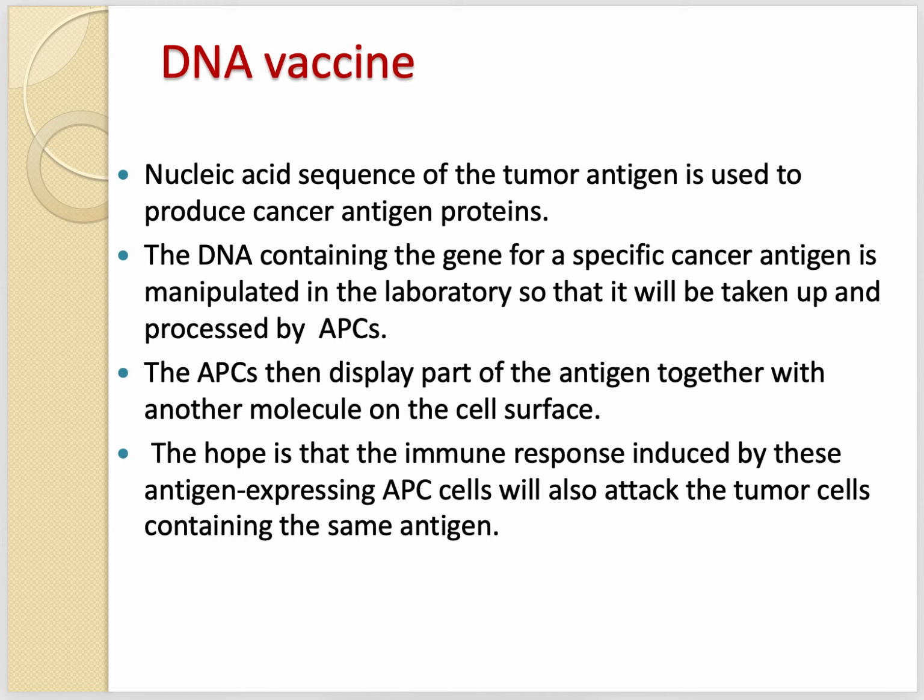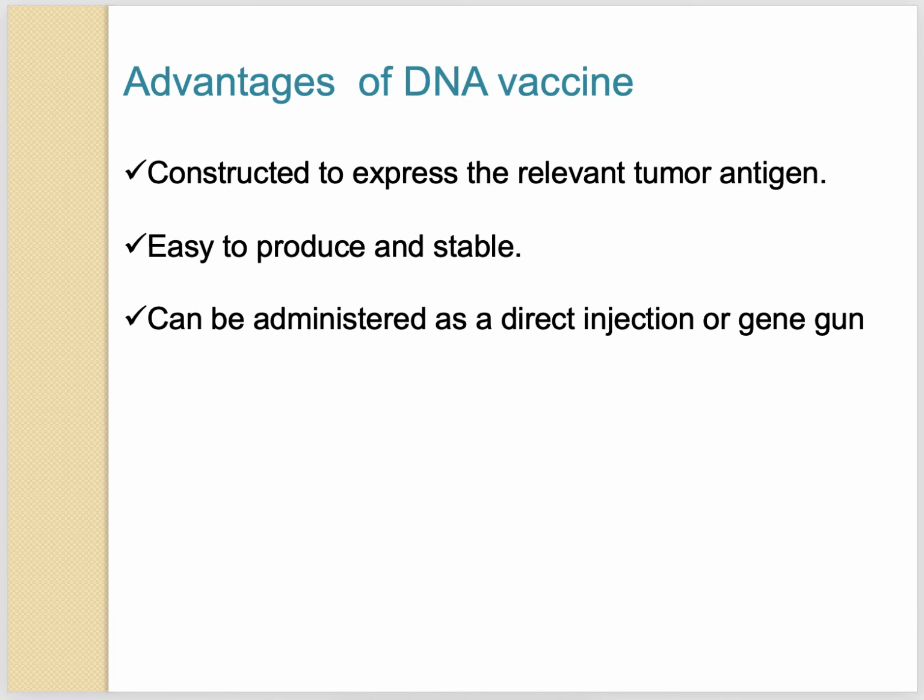In this case we don't use any protein as a vaccine; rather, we use the DNA which expresses that antigen. So you directly use the DNA as a vaccine. Since you already know about DNA vaccines, if you just read it by yourself, you will easily understand this.